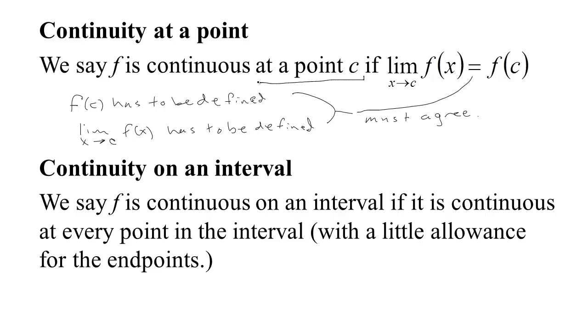If we want to talk about a function being continuous in general, then we say it means it's continuous at every point. Or we could talk about being specifically continuous on a particular interval, if it's continuous at every point in the interval. Now, there's a little bit of an allowance for the endpoints.